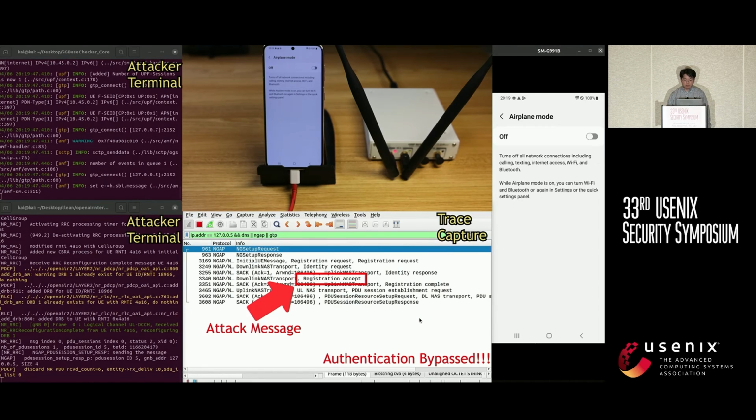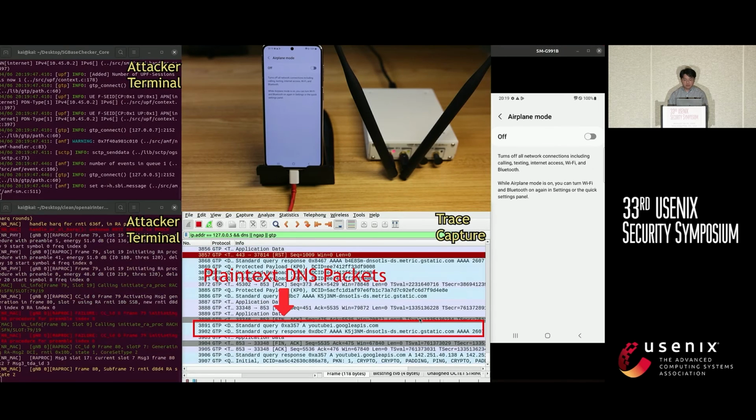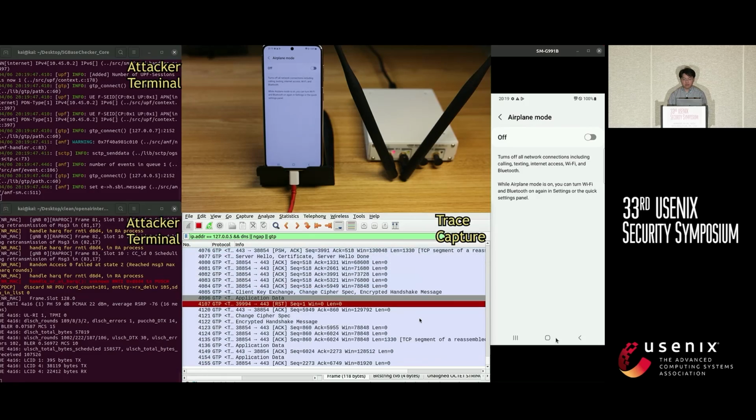Here is our attack setup. We have a USRP B210 serving as a fake base station and a Samsung Galaxy S21 as a victim phone. As you can see from the Wireshark terminal, after sending the attack message, registration accept with security header 4, the phone returns registration complete directly and the PDU session establishment request, which means the authentication and security mode control procedure have been bypassed. After that, the phone has already got internet access.